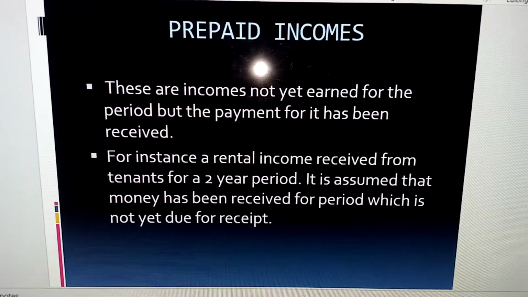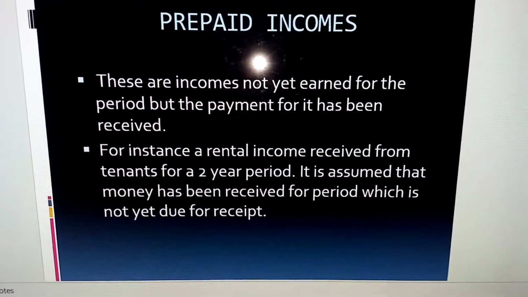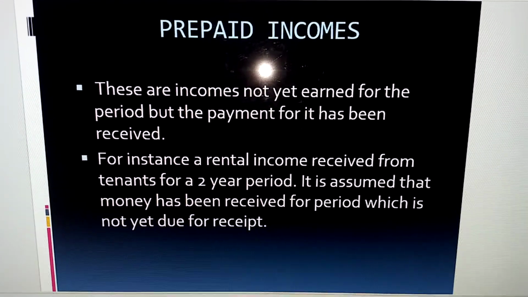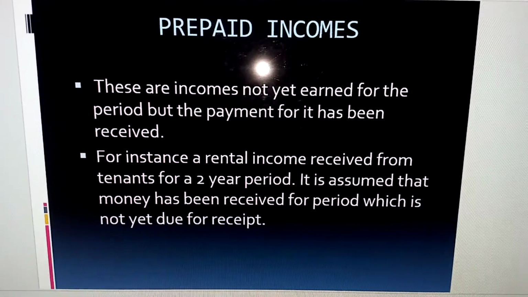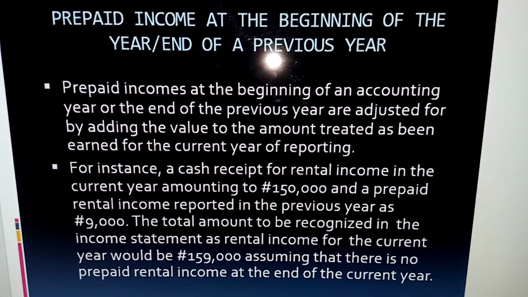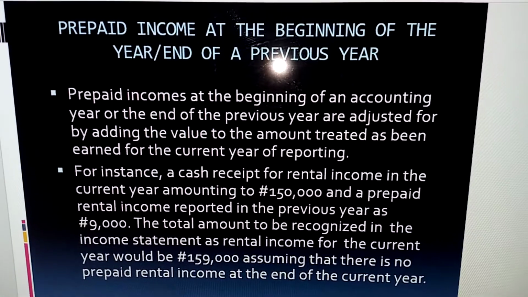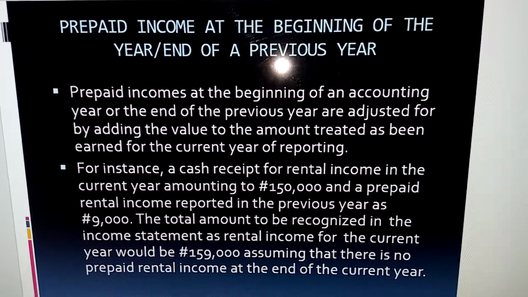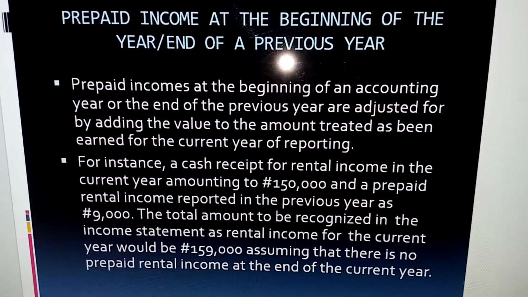So anytime you have not earned an income but you have received the cash, we refer to it as prepaid incomes.